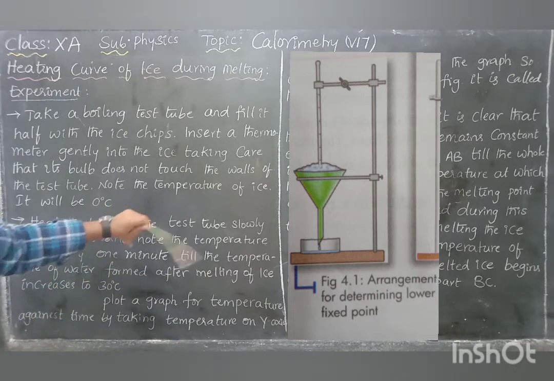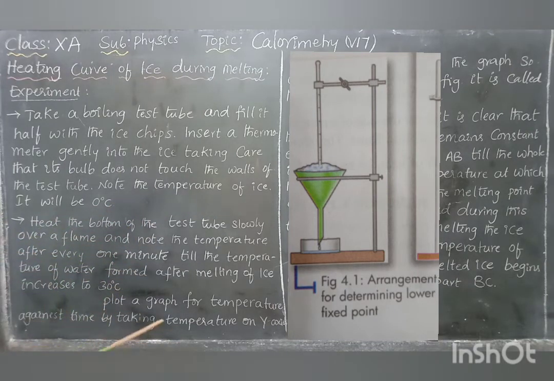Note the temperature of the ice. It will be 0 degrees centigrade. By observing the readings on the thermometer, you will see the reading is 0 degrees centigrade. Next, heat the bottom of the test tube. Heat is applied slowly over a flame and note the temperature after every interval, up to 30 degrees centigrade. Up to 30 degrees centigrade, you should observe the behavior.